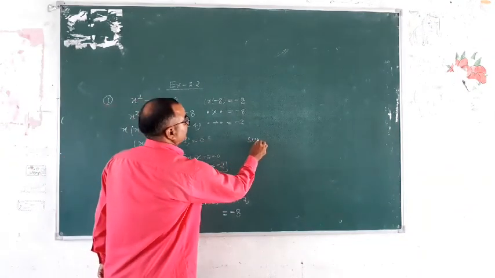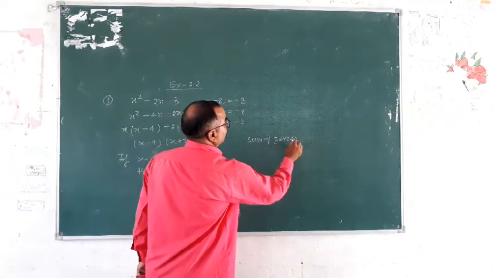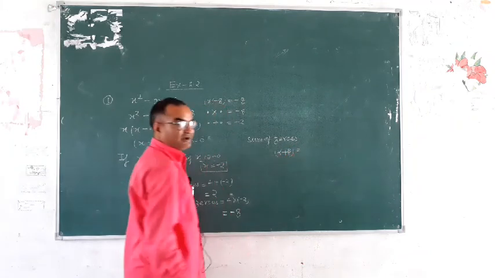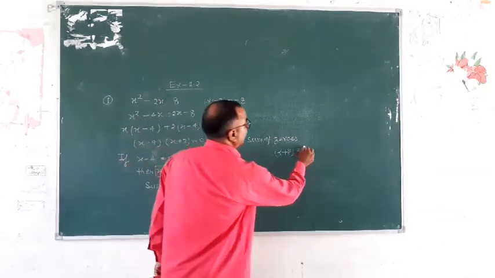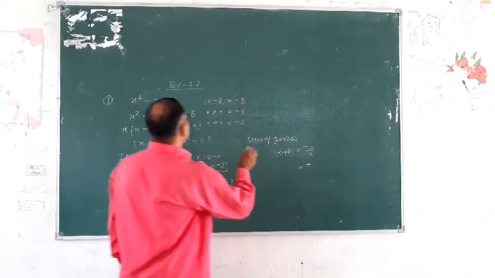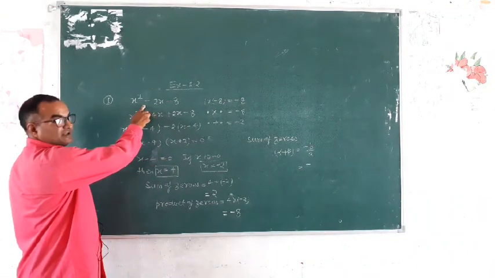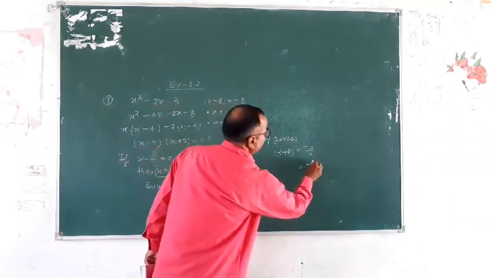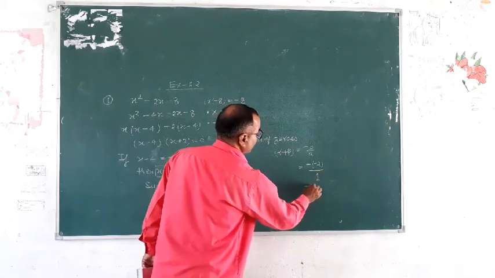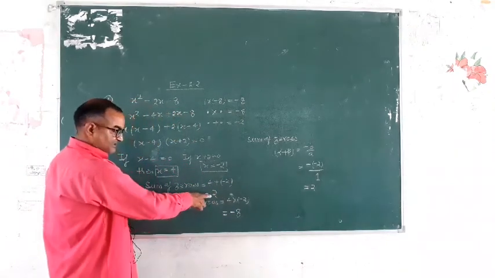Use the formula. Sum of zeros, α + β. What is the formula for α + β? −b/a. −b/a is equal to minus, what is the value of b? −2. So this is −(−2), and what is the value of a? 1. This is equal to 2. α + β equals the sum of zeros, equal to 2, and the sum of zeros is also 2.